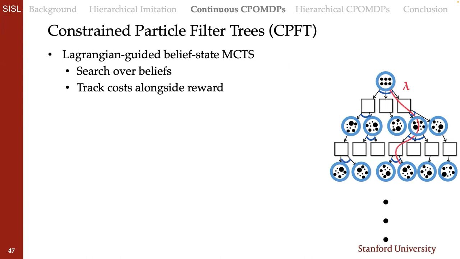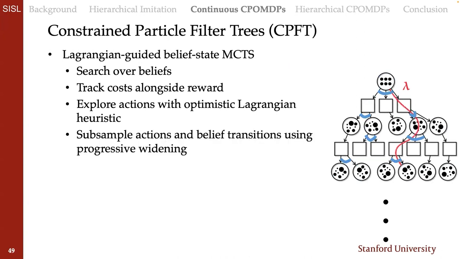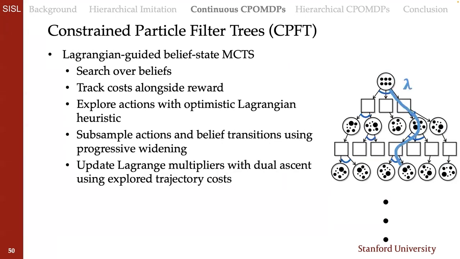So we want to search over beliefs, track costs alongside rewards, explore actions with that optimistic Lagrangian heuristic, and importantly, we want to subsample actions and belief transitions in promising areas of the search tree using progressive widening. Once we're done doing one iteration of this, we can update those Lagrange multipliers at the root node with dual ascent using the explore trajectory costs of our last trajectory sample.